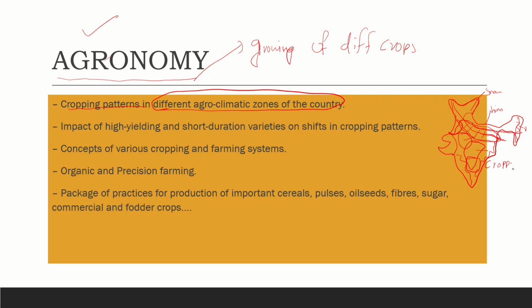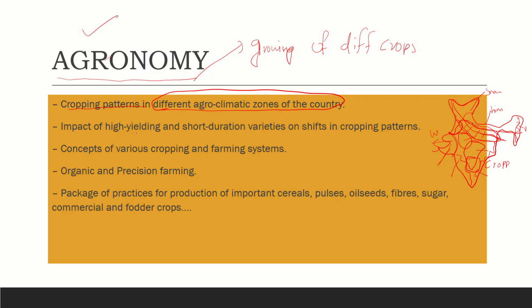So here what we study is what crops are grown in these kinds of areas. We'll be taking each and every climatic region and what crops have been grown there, and what patterns they follow according to the seasons that change, like winter, summer and everything.